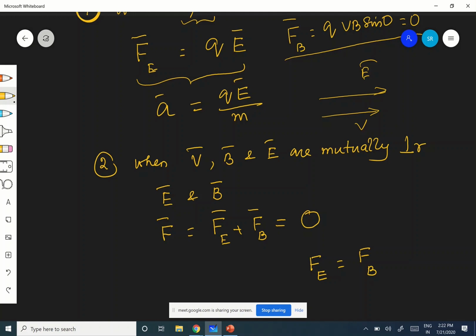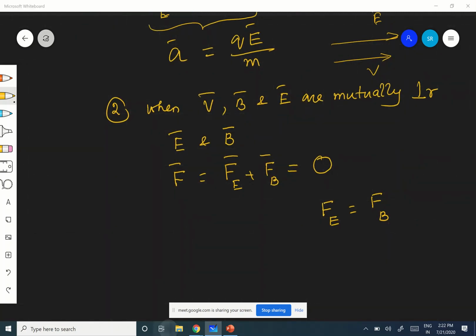Are you following? The particle will pass. The magnitude of force due to the electric field and the magnitude of force due to the magnetic field will be equal, both are the same. Therefore QE equals QVB.